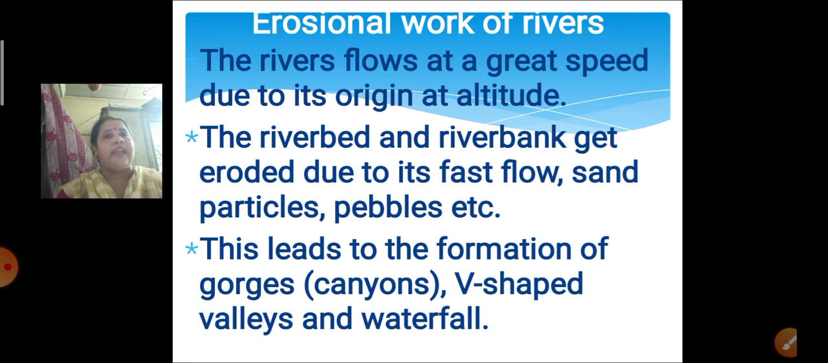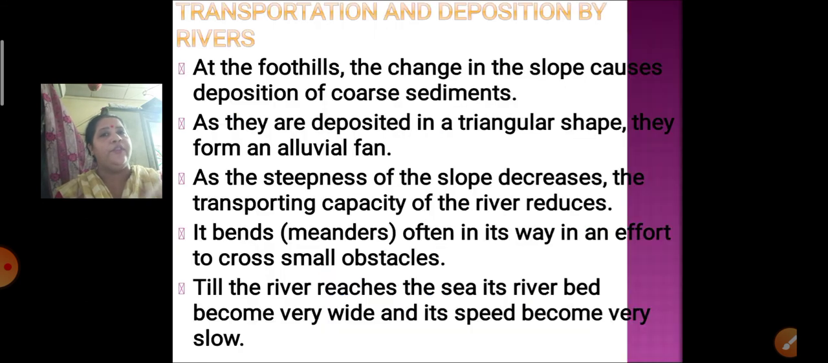Sand particles and pebbles come in the middle, and the water brings everything down to the plain surface. Because of this, it forms gorges, that is canyons, as in the picture I just showed you. V-shaped valleys and even waterfalls are formed because of this. So this is the erosional work of rivers.